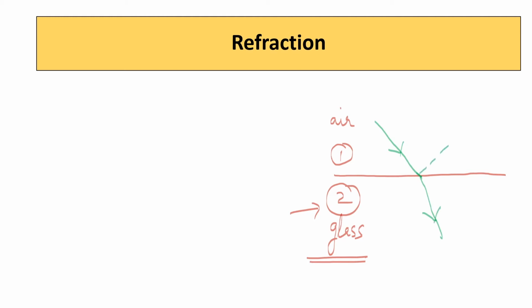Instead of reflecting back to the same medium, you can see it is passing through the second medium. When it passes to the second medium, this incident light ray is bending. This bending of light ray when it passes from one medium to the other medium is known as refraction of light. We know that light travels in a straight line.